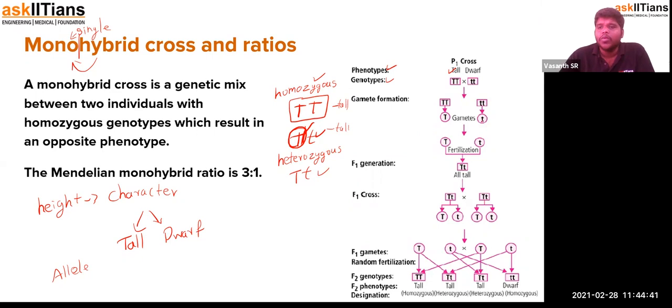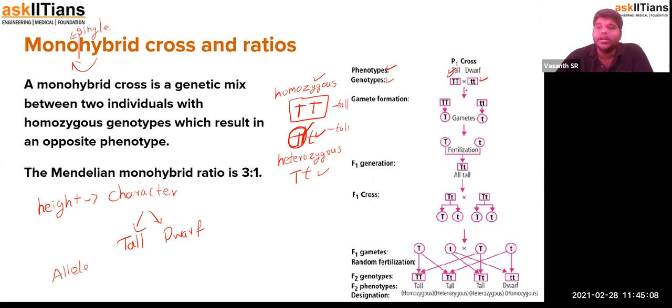Now this is the way that you have to apply for the representation of a monohybrid cross. You have to write everything in detail. So this is the parent P1 cross, which includes a tall plant and a dwarf plant. That is the pure breed. Their phenotype is tall and dwarf. What about their genotype? They are pure breed, so it is capital T for tall and small t for dwarf.